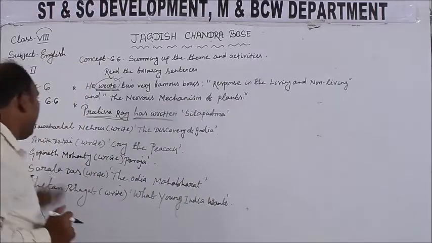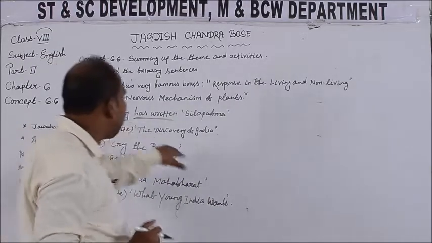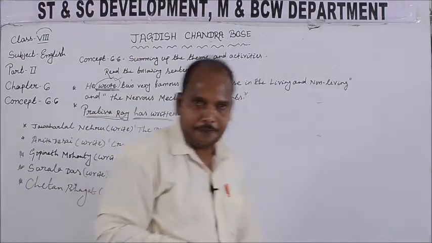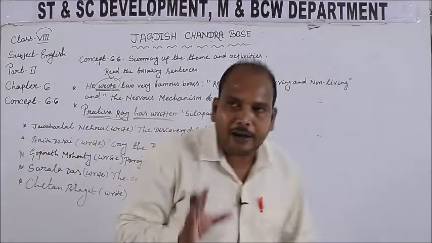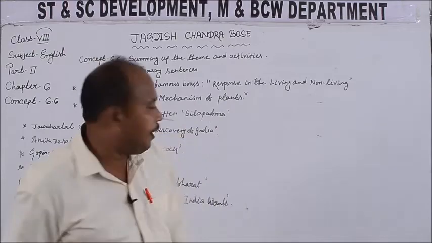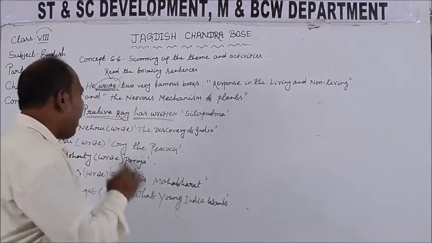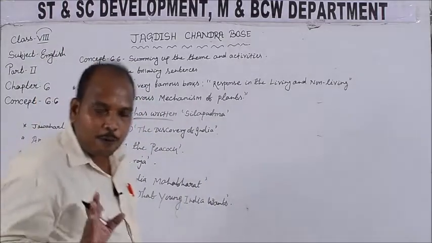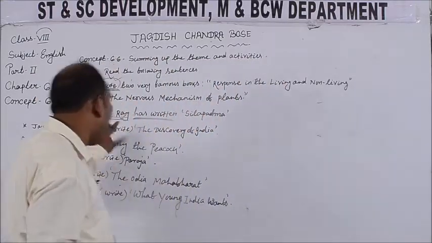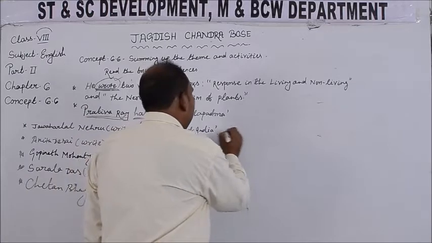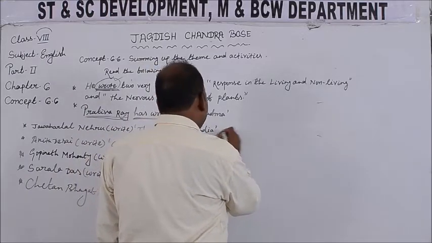First one is Jawaharlal Nehru write the discovery of India. The Discovery of India is a famous book written by Pandit Jawaharlal Nehru, the first Prime Minister of India. So you see here, Jawaharlal Nehru is not alive. So as Jawaharlal Nehru is not alive, we use the second form of the verb, write. So let's write it in the correct tense.